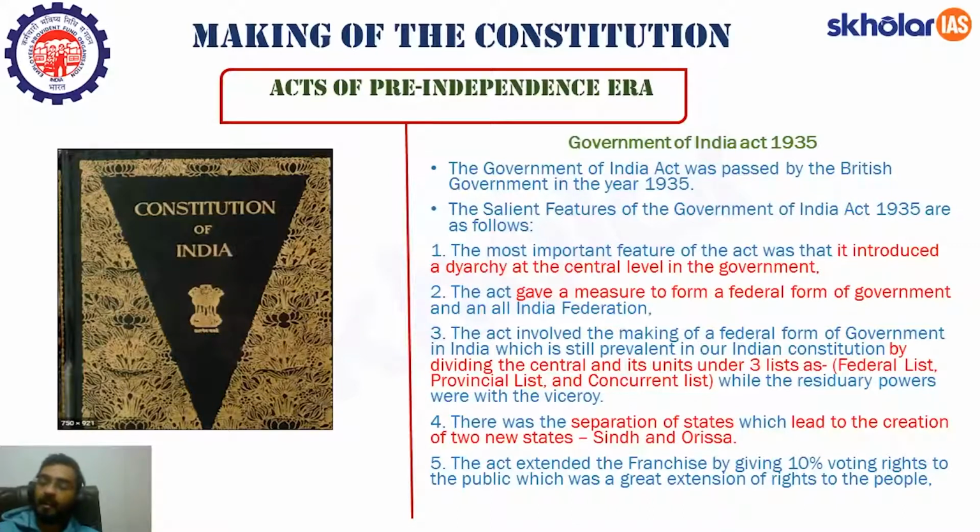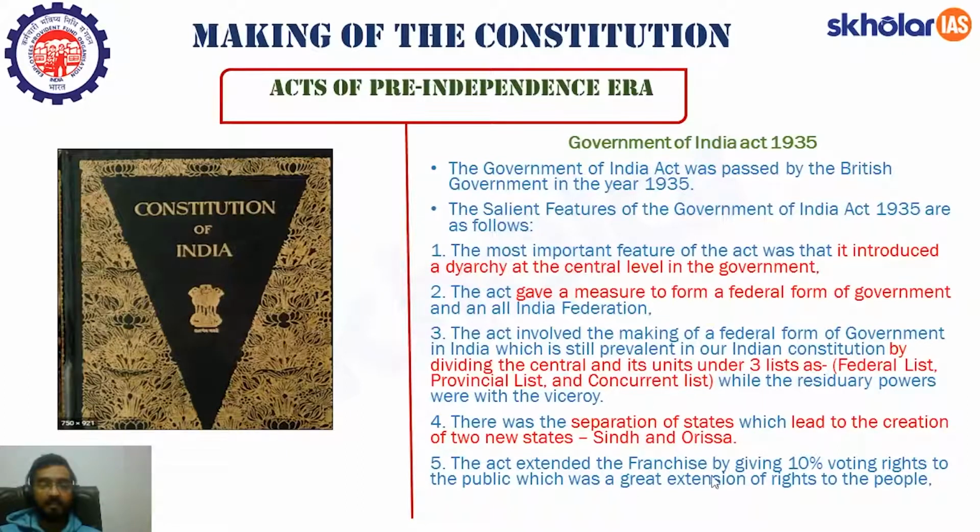So it is under Article 246 of the Constitution, which gives us three lists. What are these lists? These are the union list, the state list and the concurrent list. But in the pre-independence era, these lists were known as federal list, provincial list and concurrent list. And the residuary powers were at that time left with the viceroy. There was also separation of state, which led to the creation of two new states. They were Sindh and Odisha.